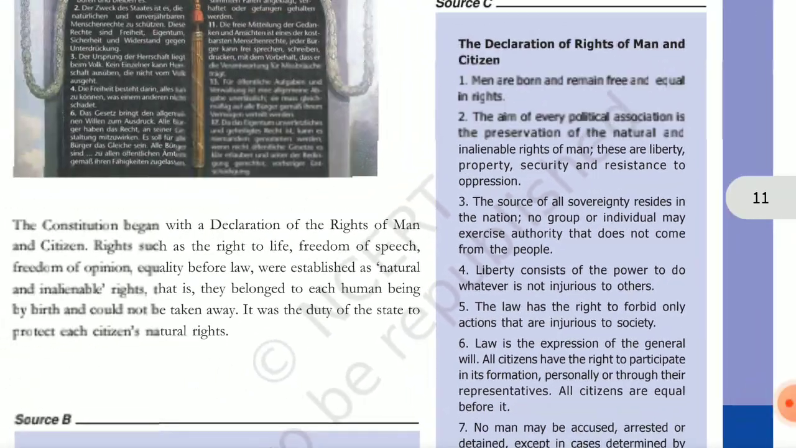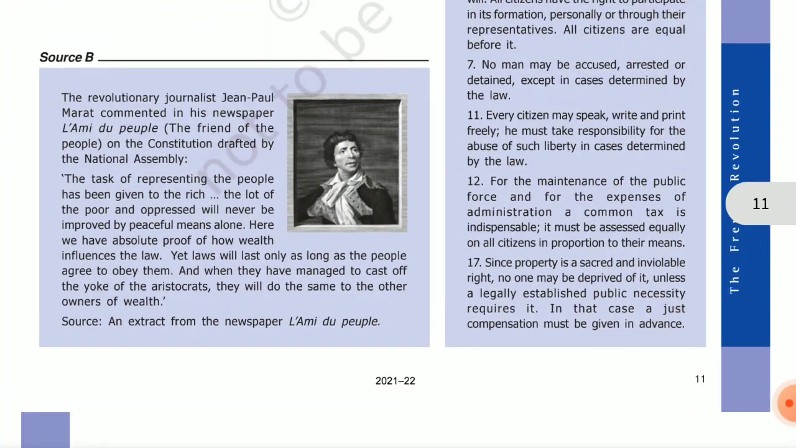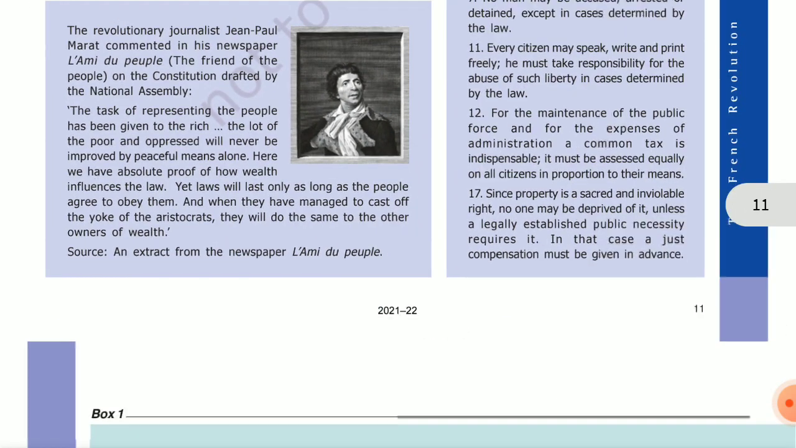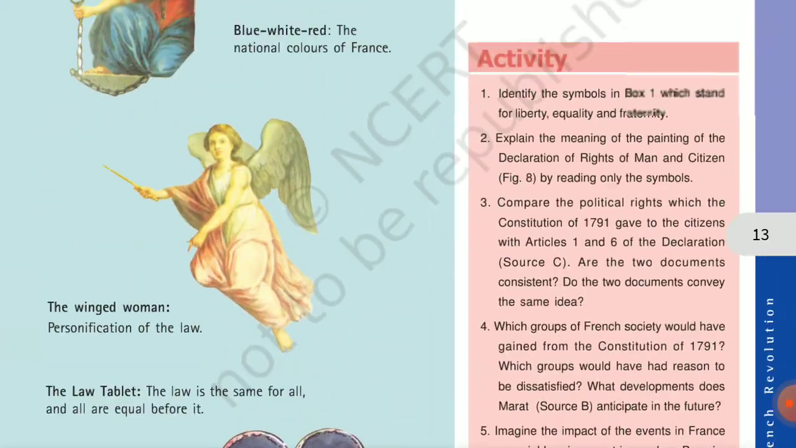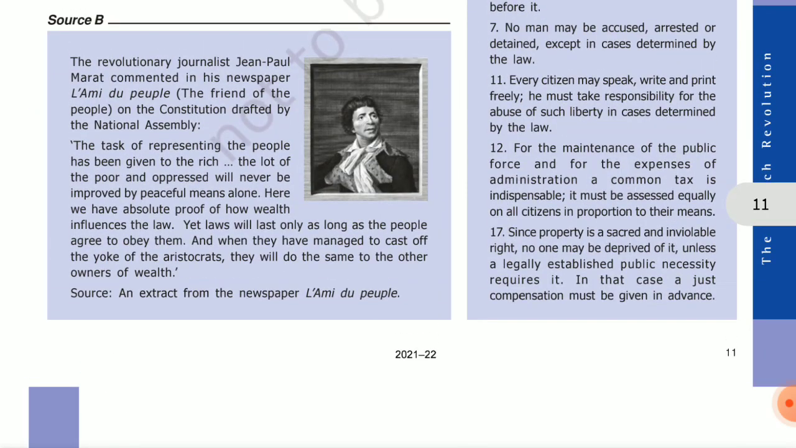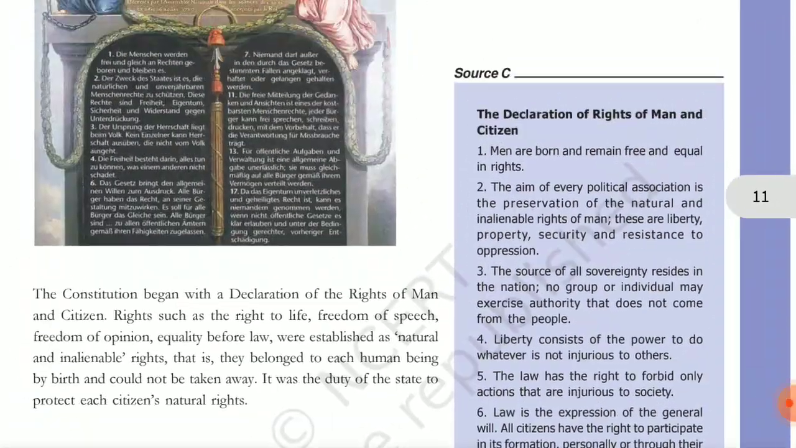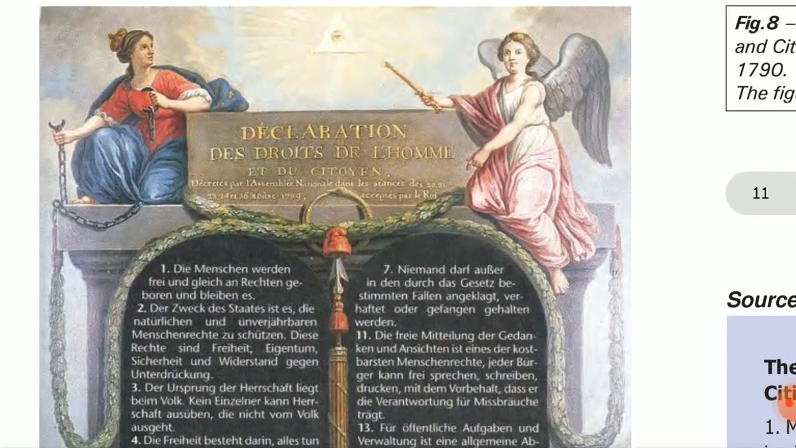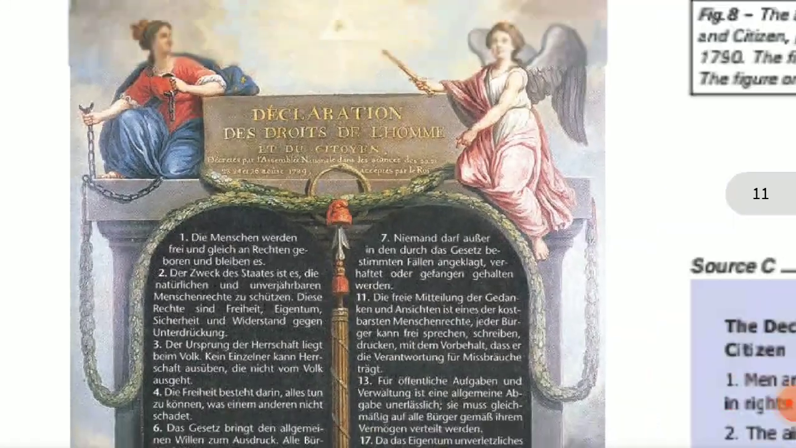And make sure you go through this also, guys, the declaration of rights, and then learn about Jean Paul. He died in a bathtub, by the way. That is true, but just learn about this. And I'll be putting a separate video about the political symbols. You just go through this and source C and source B. So this picture is the declaration of rights, and we'll be learning about all these symbols.